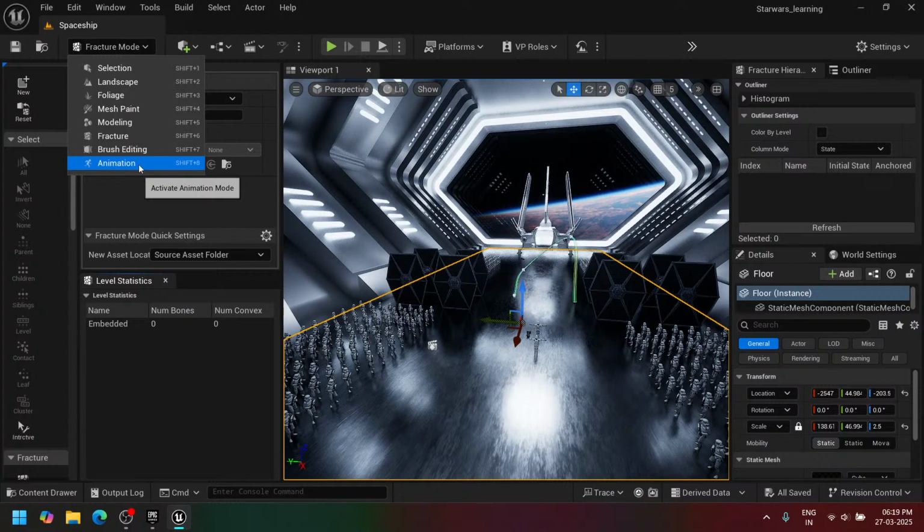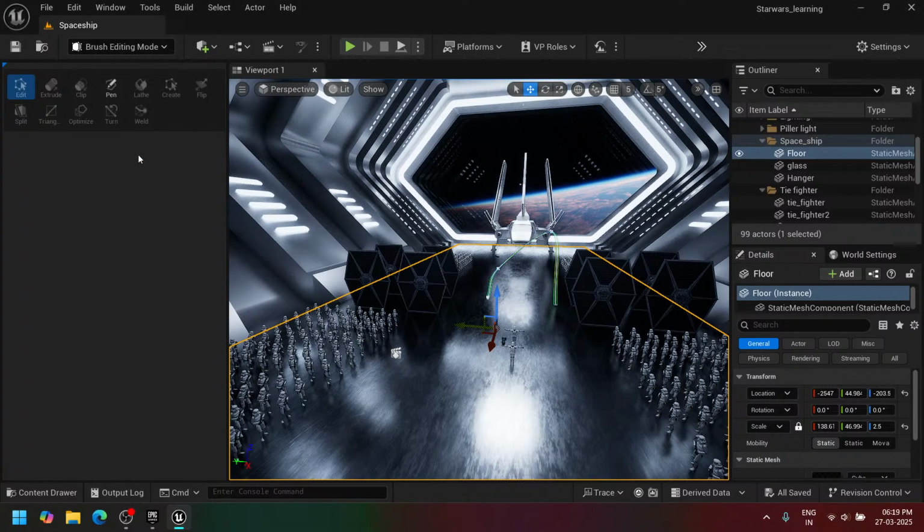Okay, let me move on. Then brush editing. This brush editing is a tool which is really helpful for architectural design, because with only one rectangle or one box, we can build an entire foundation or an entire wall of a home with a single blueprint.